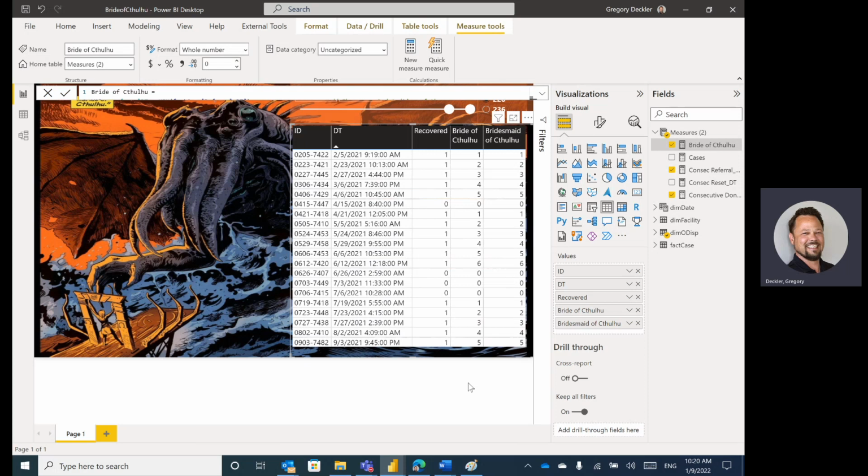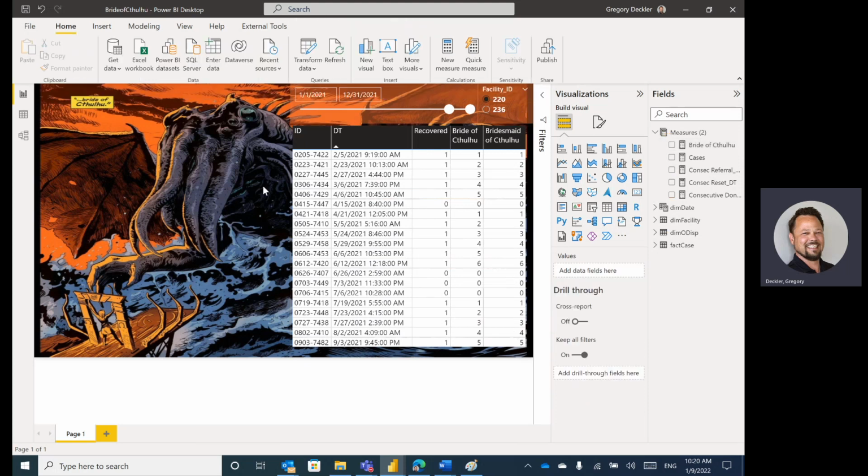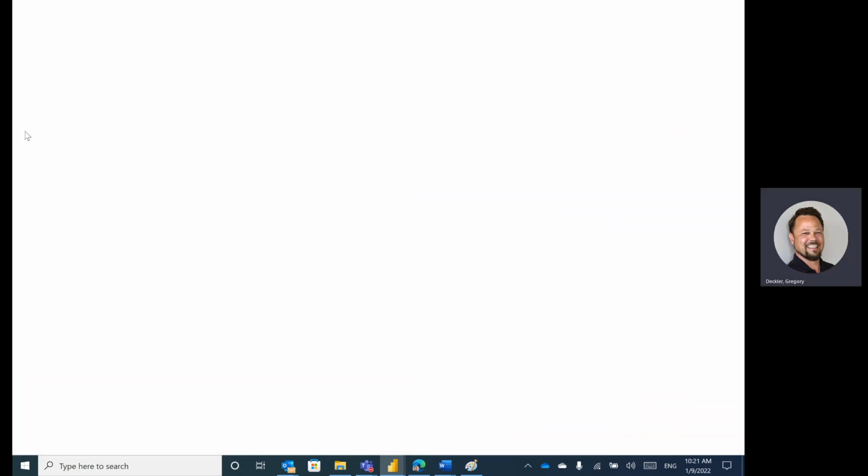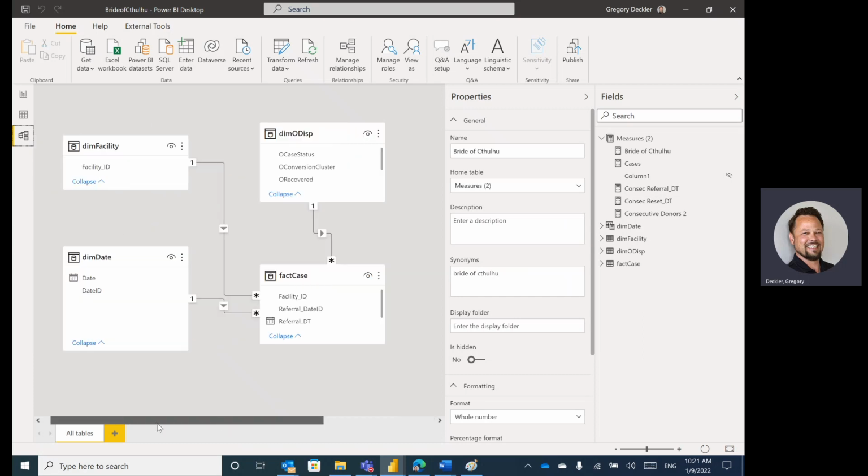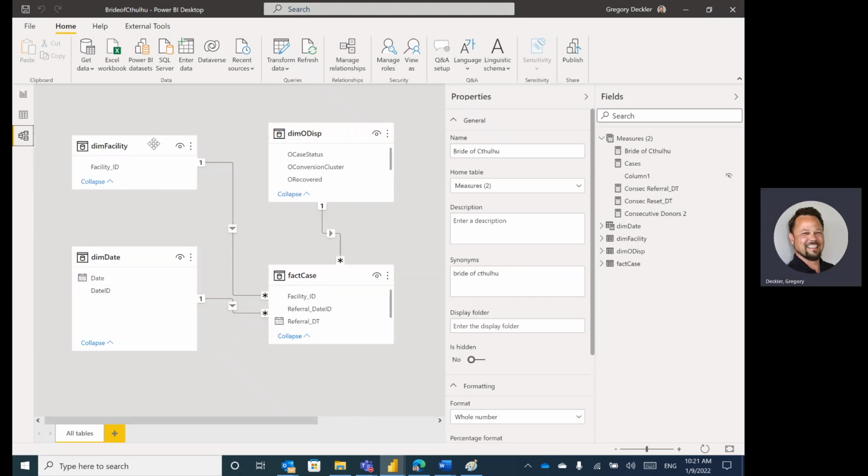And the spin on Bride of Cthulhu is that, as you saw in Cthulhu, it was all a single table that was involved, right? Well, in Bride of Cthulhu, we have multiple different tables in the data model. So we have different facilities, we have a date table. Here's our case table, which is our fact table, and then we have this other table here, which determines whether or not the patient recovered or didn't recover, apparently.